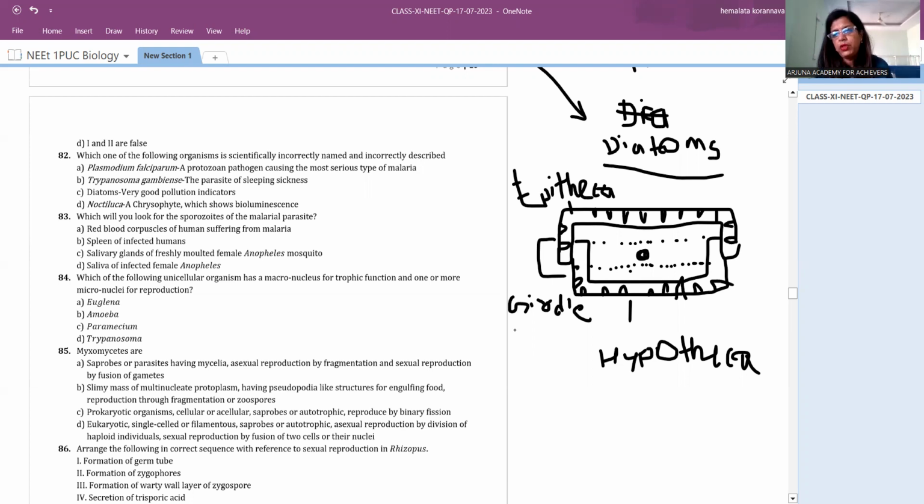So remember this additional information, such questions can also appear. Not only this expected question, so many other questions you can expect from this. Okay. So epitheca is the outer one, and the inner one is the hypotheca.